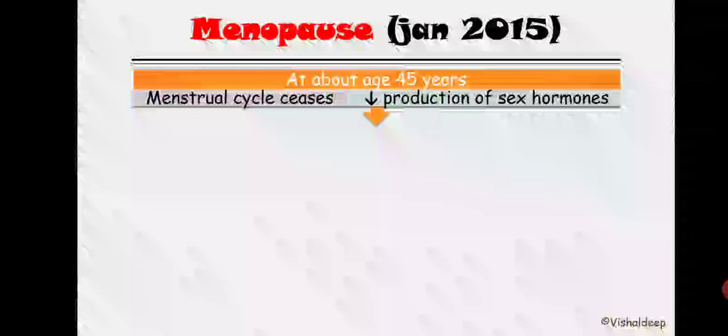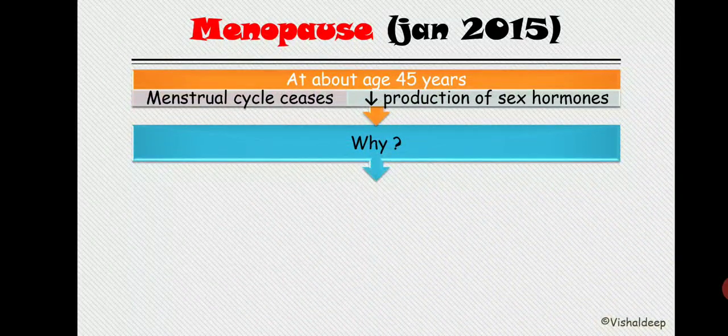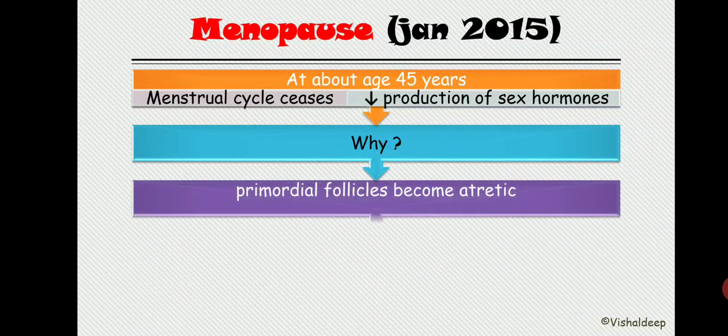Why is there decreased production of the sex hormone? Because sex hormone is actually produced via the ovarian follicle and the corpus luteum, right? So why is there a decrease in sex hormone production? Because the primary follicles that are present become atretic.